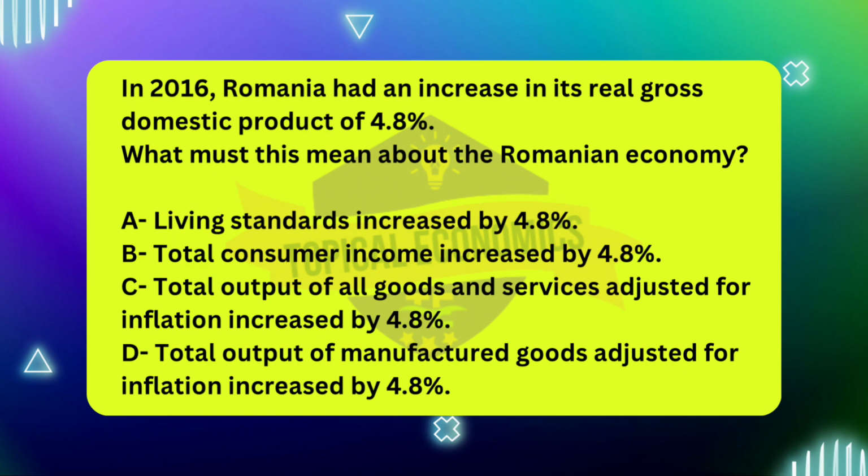Lastly, option D, total output of manufactured goods adjusted for inflation increased by 4.8%, is too narrow. Real GDP measures the total output of all goods and services in the economy, not just manufactured goods. It includes agriculture, services, and other sectors, not only manufacturing.